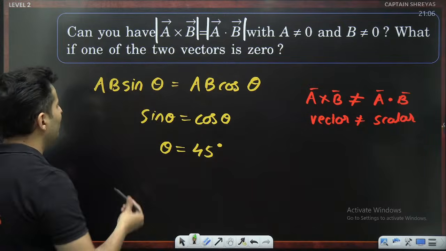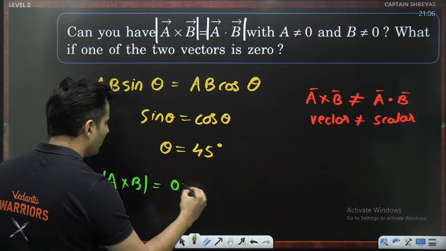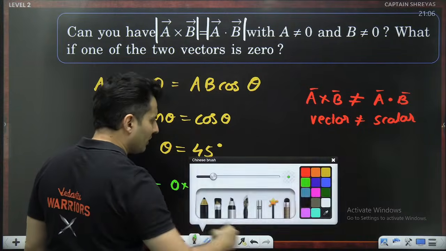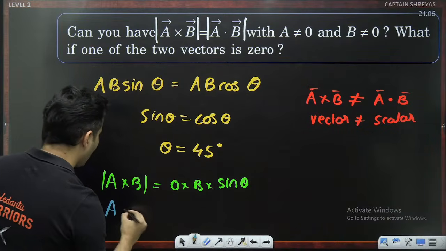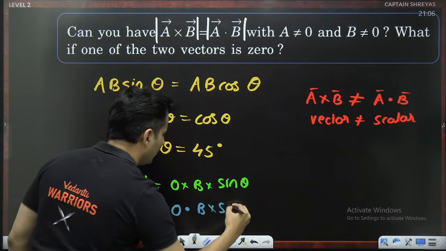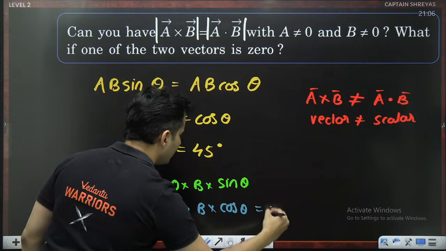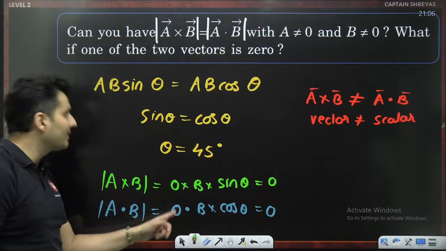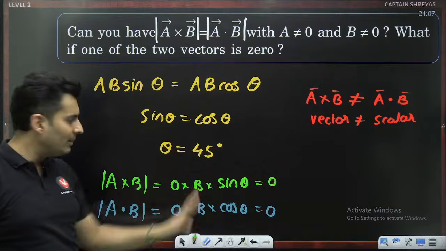Well, the second part, imagine A cross B magnitude is 0 into B into some sine theta. Theta is not 45. And let's say A dot B's magnitude will be 0 into B into cos theta. This answer will be 0. Even this answer will be 0. Why? Because one of the vectors is 0. If one of the two vectors is 0, the final outcome is also 0. Hence, both of them will be equal.